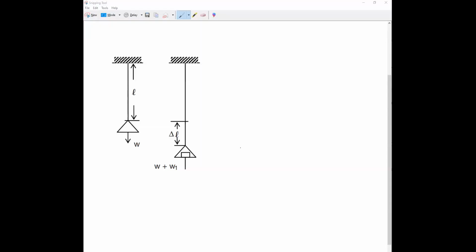So please all of you keep ready. What concept are we studying now? Hooke's law. Keep writing.